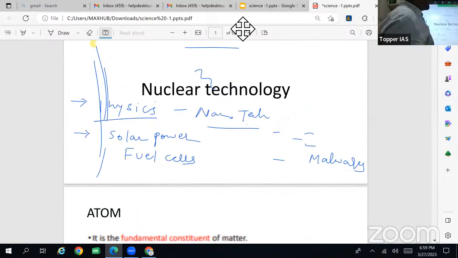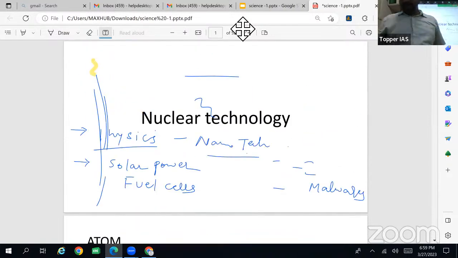Okay, so we'll start with nuclear technology. First we'll cover basics.